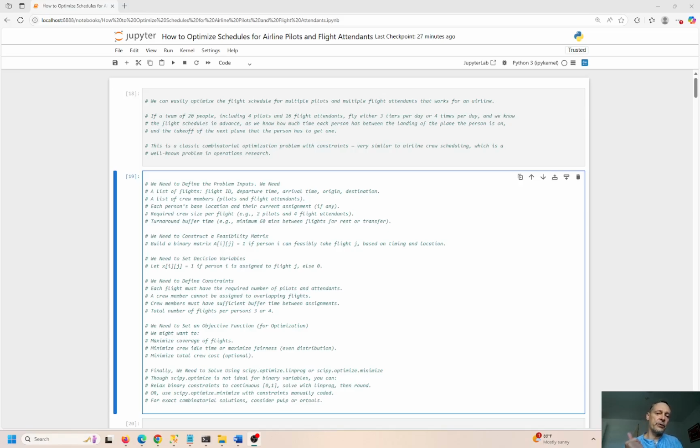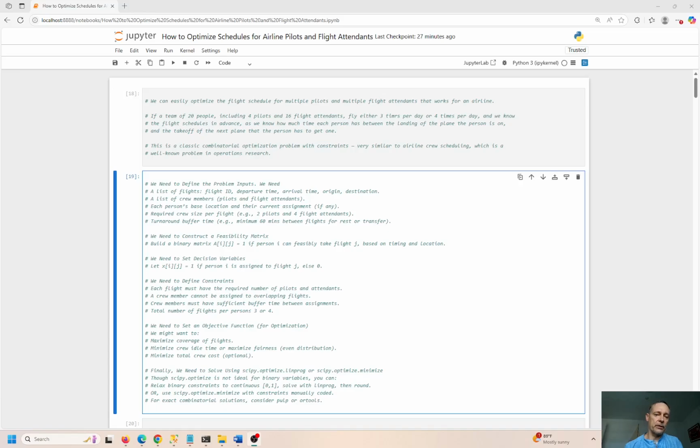So we need to define the problem, right? This is airline pilots and airline flight attendants flying between multiple airports each day, and given they'll probably have a day off, 2 days off, whatever, for their weekend. It could be Saturday and Sunday. It could be any random day of the week. But we're going to have them flying either 3 or 4 flights per day. That's the assumption here, based on my friend that I talked to on the airline. That was his feedback to me, that they tend to fly about 3 or 4 times a day.